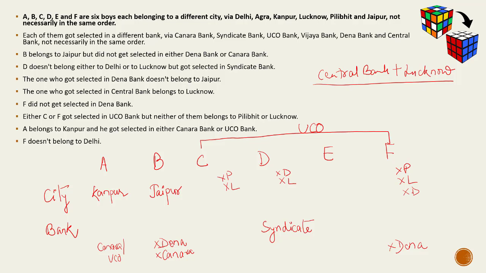अब आप देखिए, लखनऊ जो सिटी है, A और B की सिटी हमें ऑलरेडी पता है. लखनऊ C को अलॉट नहीं किया जा सकता, D को अलॉट नहीं किया जा सकता और F को भी अलॉट नहीं किया जा सकता है. That leaves us with only one possibility, that Lucknow would be allotted to E. Now the moment you allot Lucknow to E, bank would be Central Bank. Why? Because it was already given to us. The one who got selected in Central Bank will belong to Lucknow. Okay.